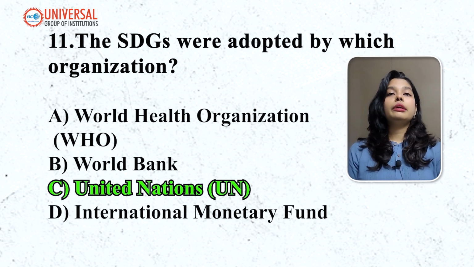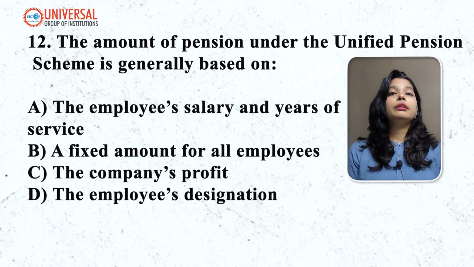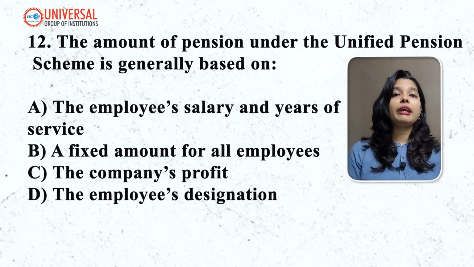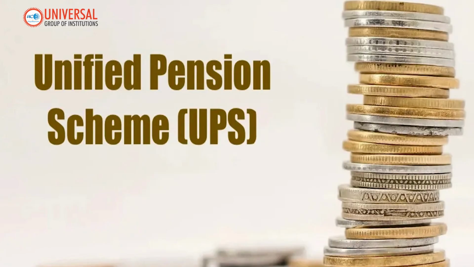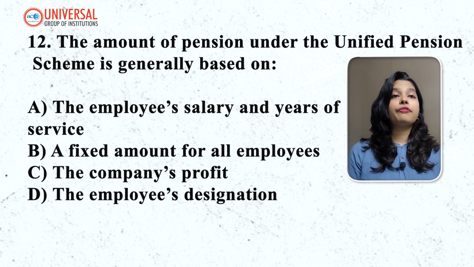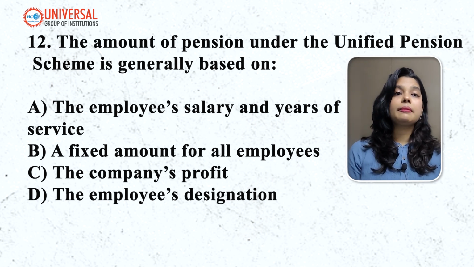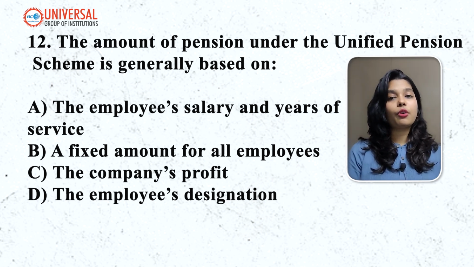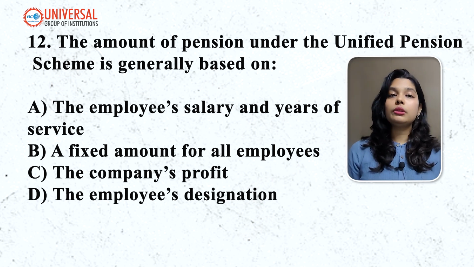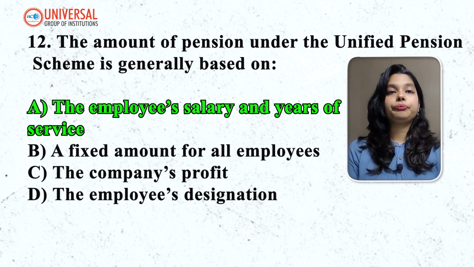Heading to our next question, we have: the amount of pension under the Unified Pension Scheme is generally based on the employee's salary and years of services, fixed amount for all employees, company's profit, the employee's designation. So the amount of pension depends on the employee's salary and years of services. So this is the answer.